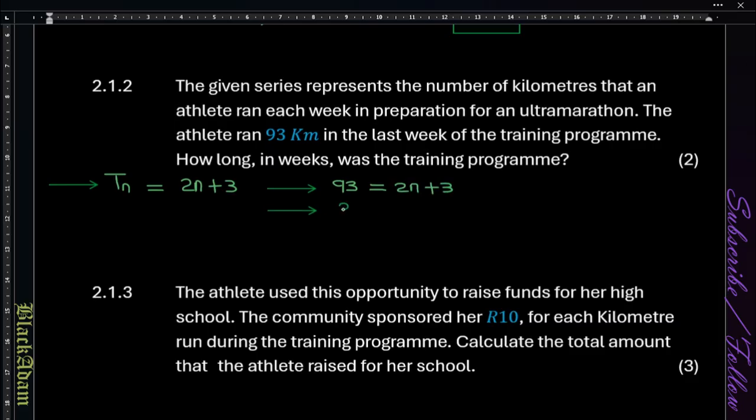So 93 is equal to 2n plus 3, so we have 2n is equal to 93 minus 3, so we take 3 to that side, and then we have 90. So 2n is 90, and n is 90 divided by 2, which is 45, and that will be 45 weeks.